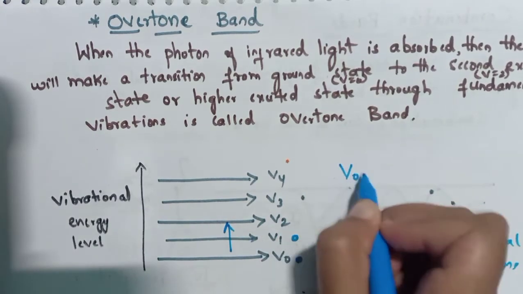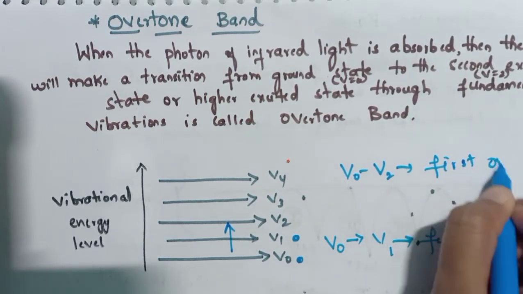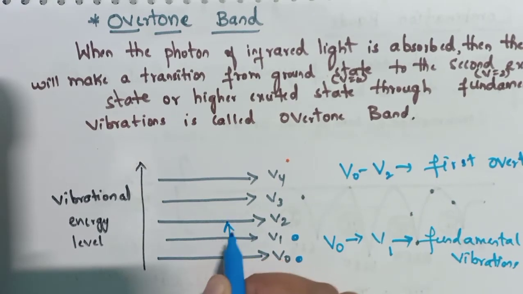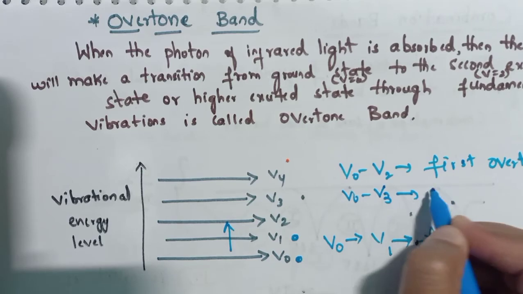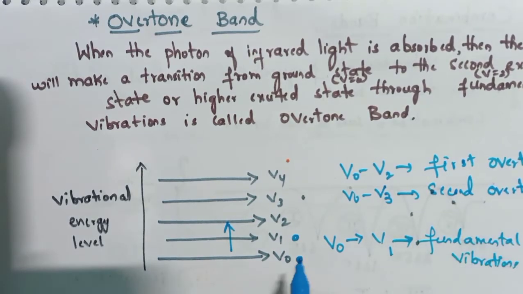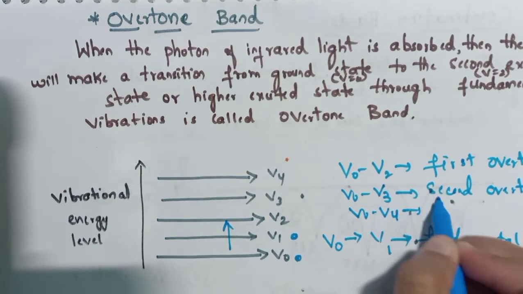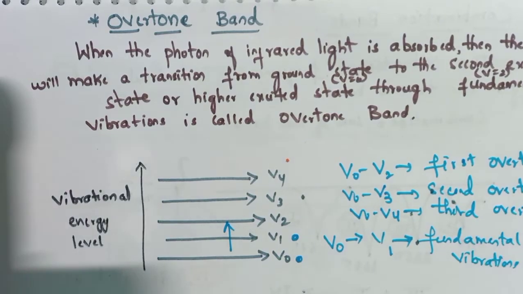This is V0 to V2. This is the first overtone. You can see it is making the transition through the fundamental vibration. That means it is passing through the fundamental vibrations. And V0 to V3 is the second overtone. And from V0 to V4 is the third overtone, and so on.